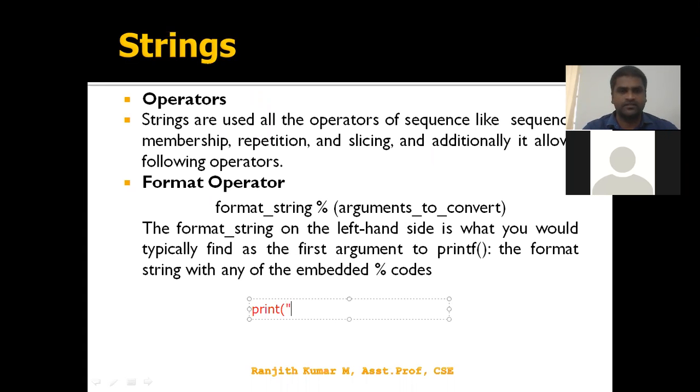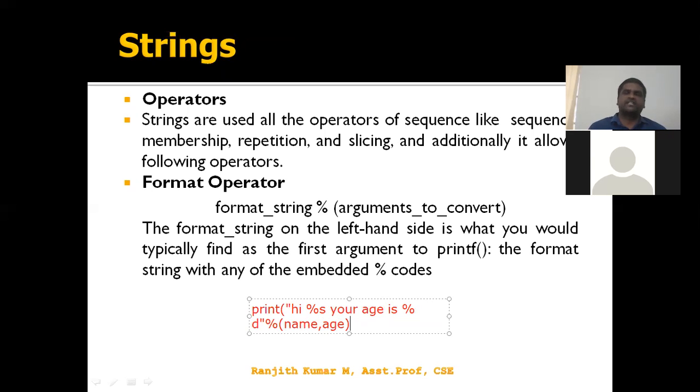So: "Hi %s, your age is %d", and we write name, age. What happened? The %s and %d are replaced by name and age. So it prints: Hi Ranjit, your age is 36.